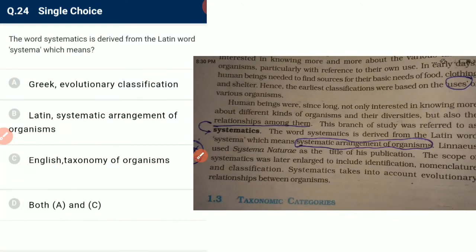The word systematics is derived from the Latin word systema, which means the systematic arrangement of organisms. So we have B, which is the correct answer.